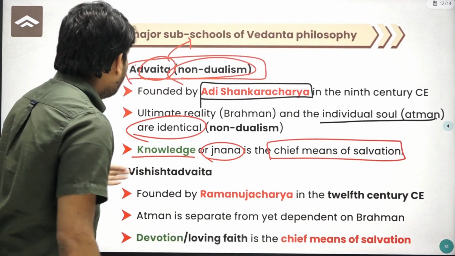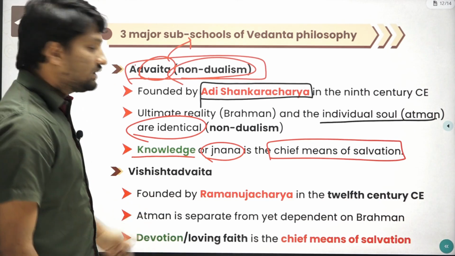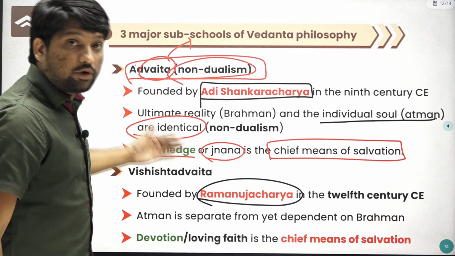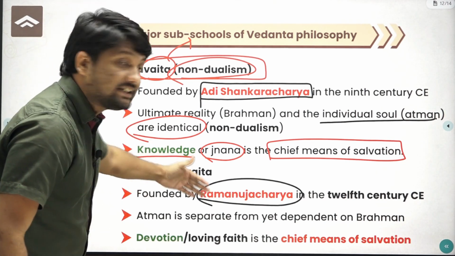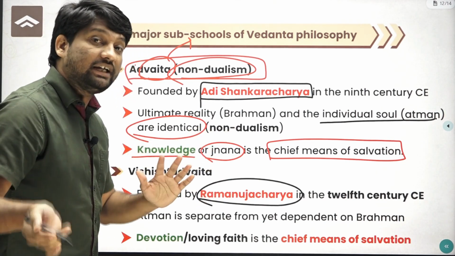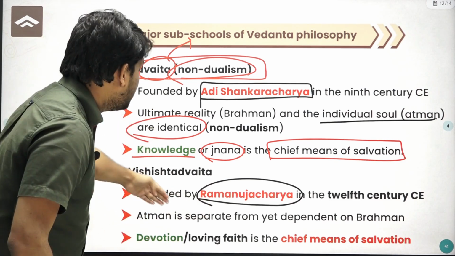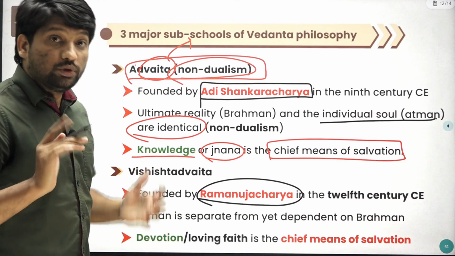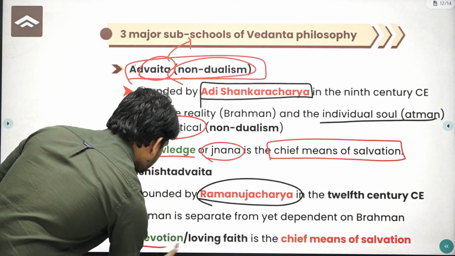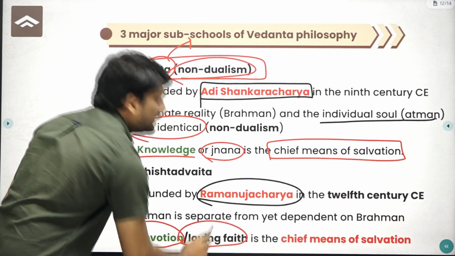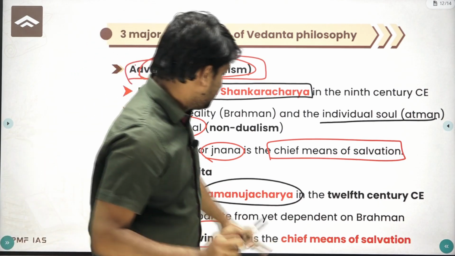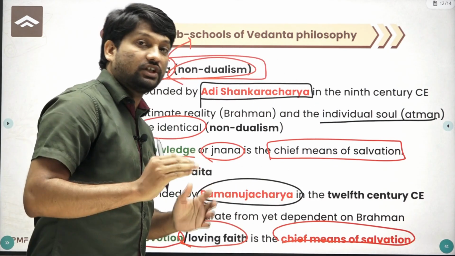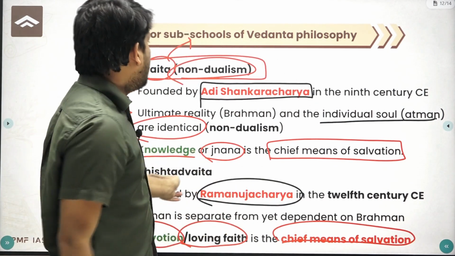Second is Vishishtadvaita. This school was founded by Ramanujacharya. According to this school, the Atman is separate from Brahman but dependent on Brahman. Means the Atman is separate from yet dependent on Brahman. And according to this school, devotion or loving faith is the chief means of salvation. So you can get salvation by devotion or loving faith.